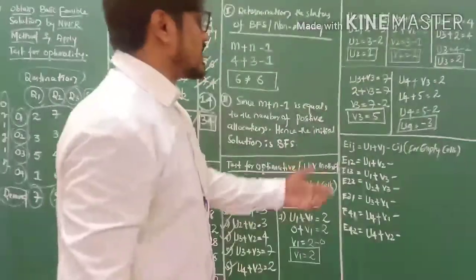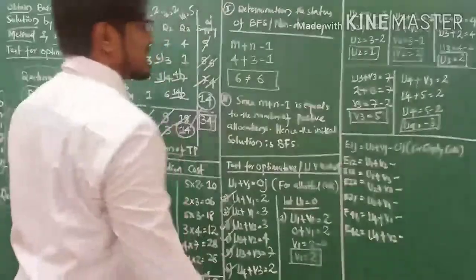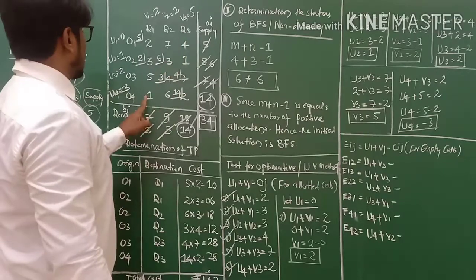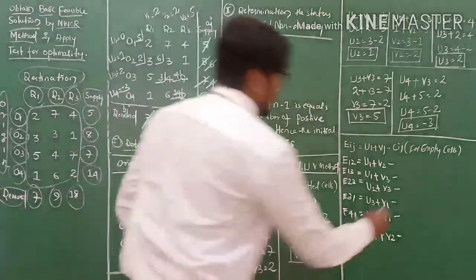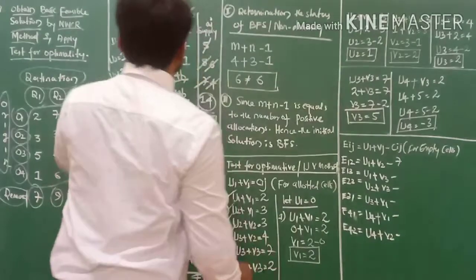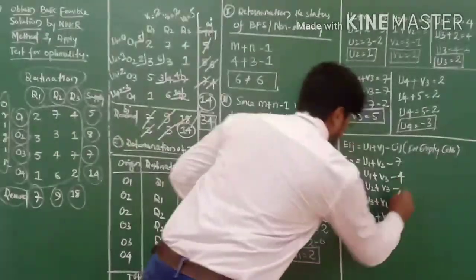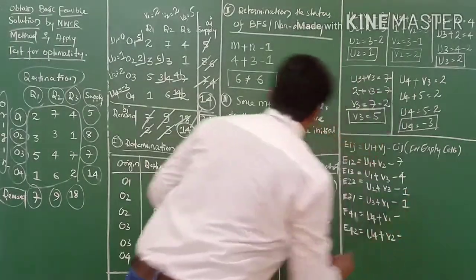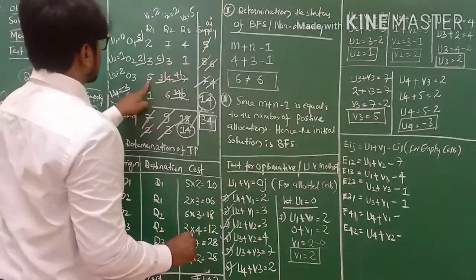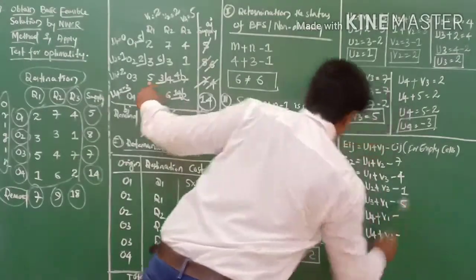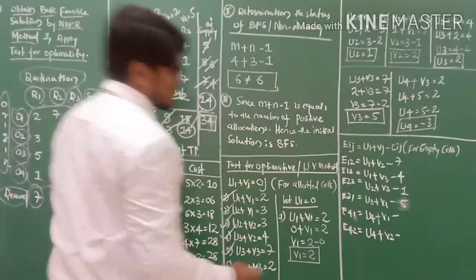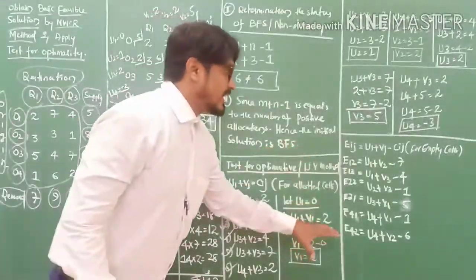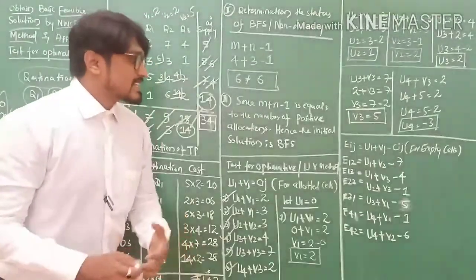So likewise you find out what are these empty cells, the Cij values. This is 7, 4, 1, 1, 6. So likewise we find these Cij values: 7, the next one is 4, the next empty cell is 1, my friends, and another one, because here it is 1 and 5, 1 and 5. Then 1 and 6. Fine. So this is what the Eij equals Ui plus Vj minus Cij.